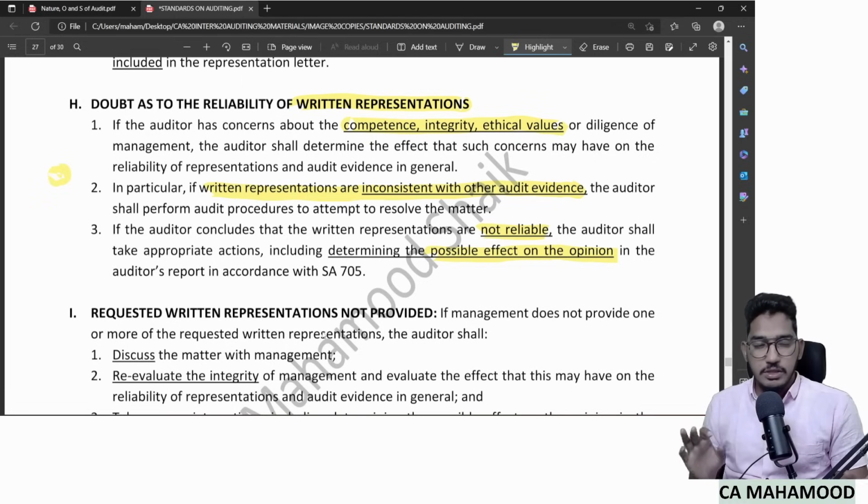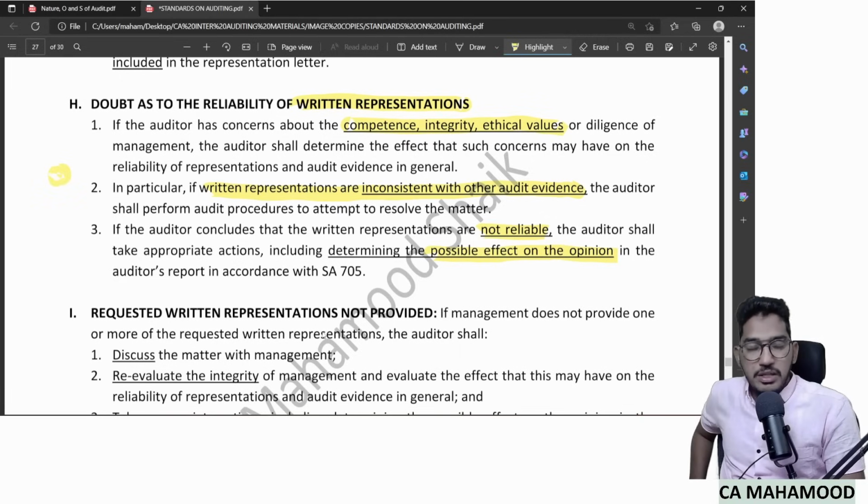When they are saying reliability of written representation, when will you get that doubt? When you have doubt about the capability, integrity, and ethical values of the management, particularly when evidence is not matching with written representation, immediately resolve the matter. If you have finally decided written representations are not reliable, then consider modifying your opinion. That's what they are trying to convey here.